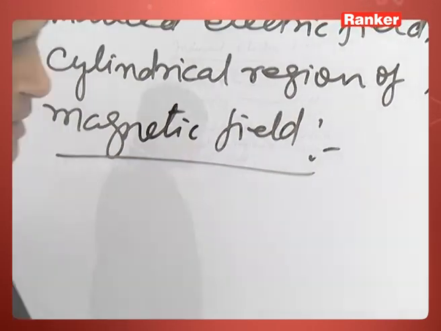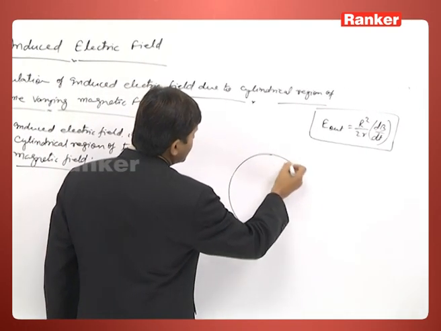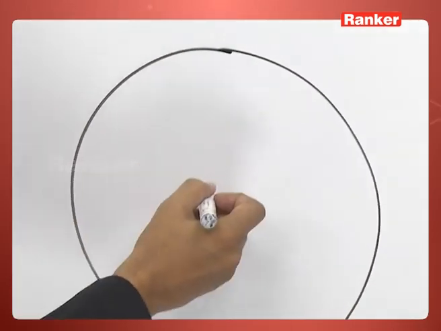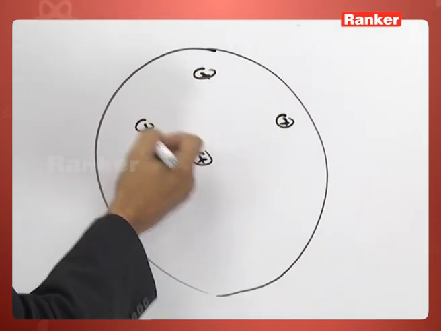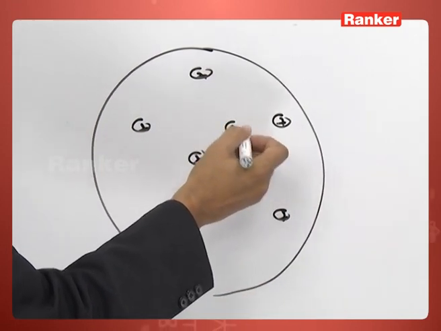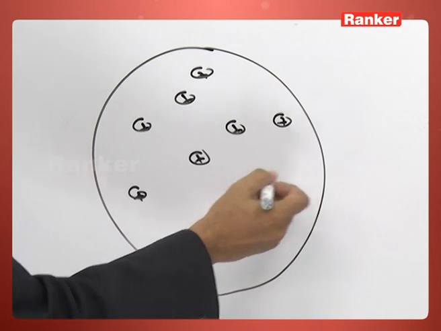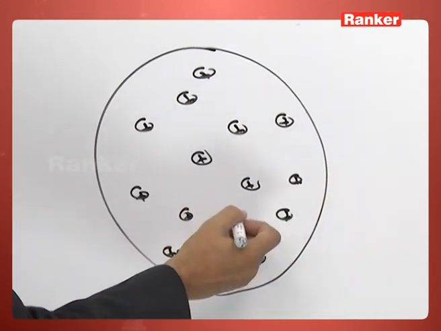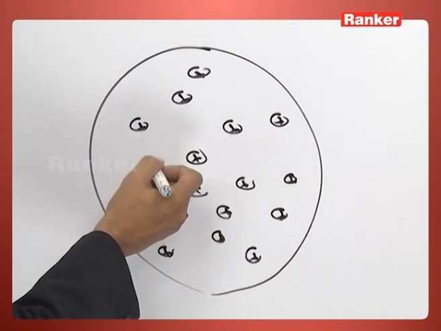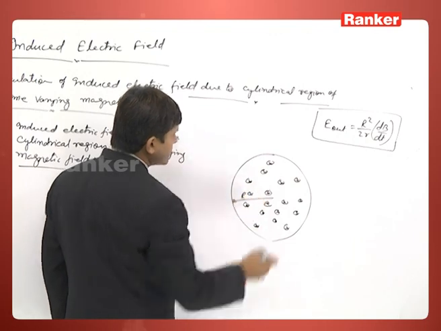So if this is the cylindrical region of time varying magnetic field, the magnetic field varies only in this region, and we want to find the electric field at any point inside it. So these are the directions of the electric field. Let r be the radius.